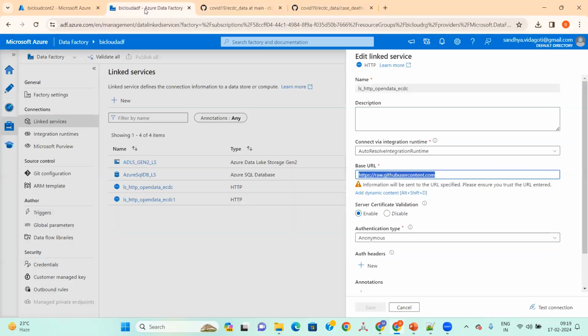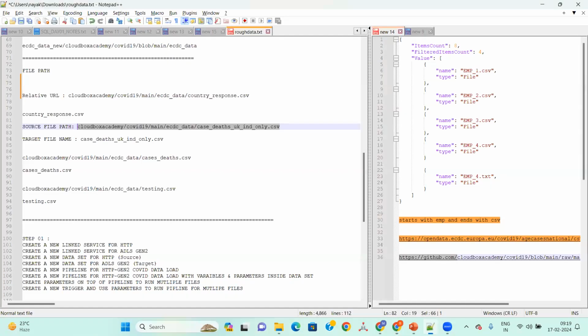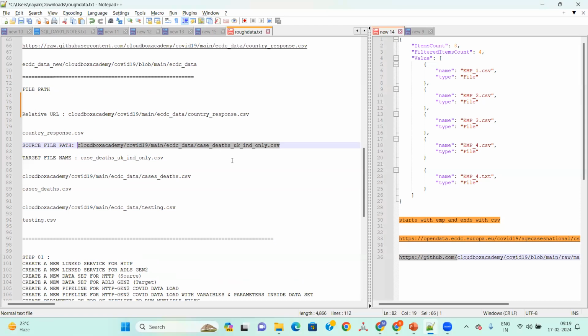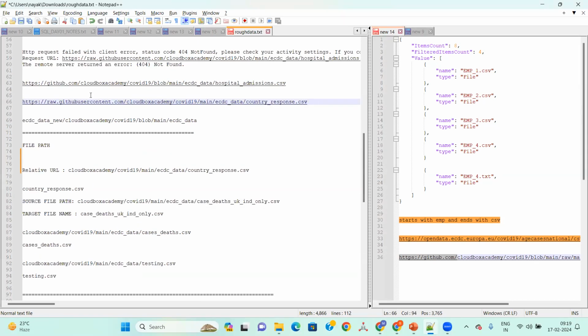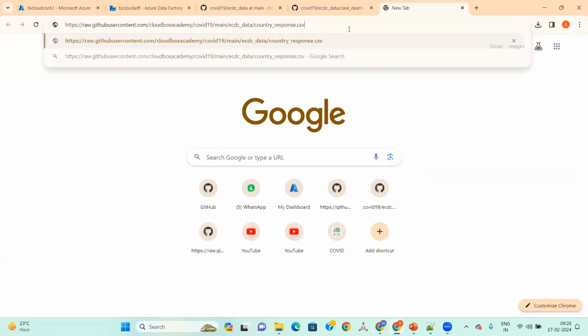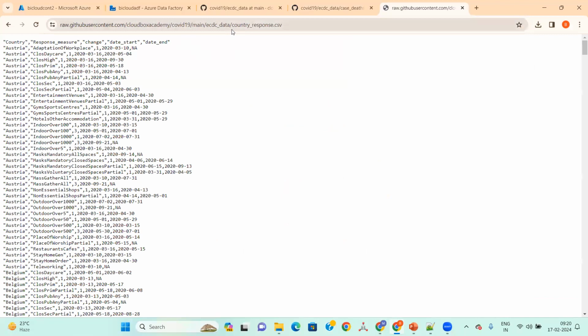Okay, you're getting it, right? See, this is the file format. What I'm trying to tell is, from the HTTP, from the websites, we want to load the data, like the CSV file, to the ADLS Gen 2 folder. That's our requirement for today. So this is the base URL, raw GitHub user content. From there, you have this country response and everything. If I put this in the URL, this is public access.